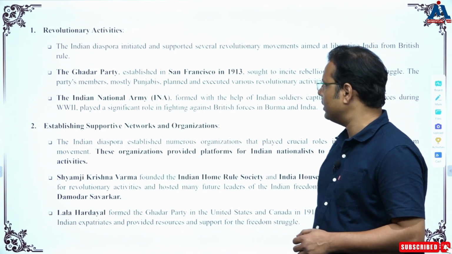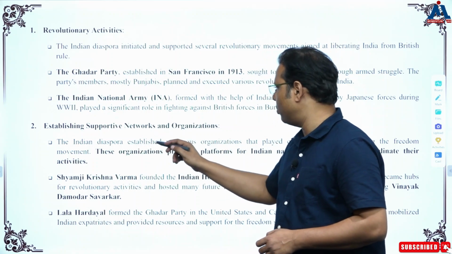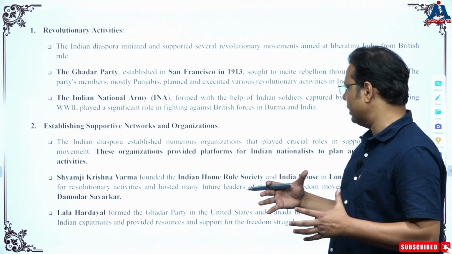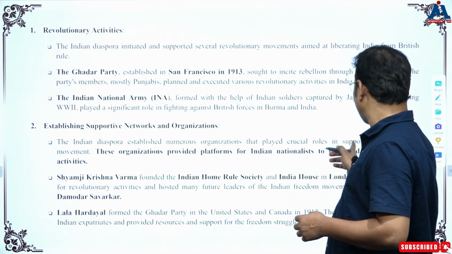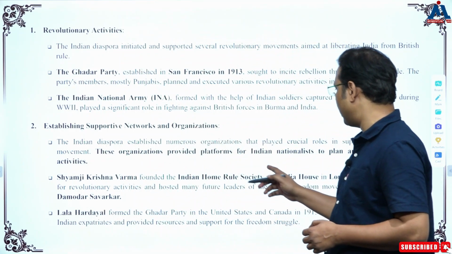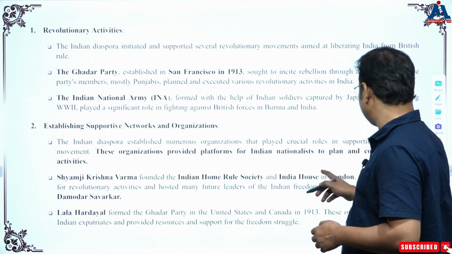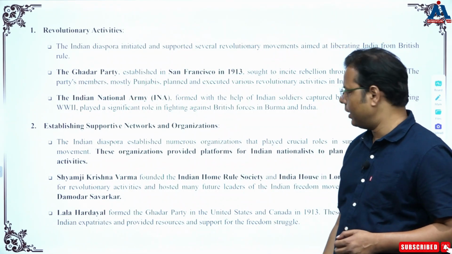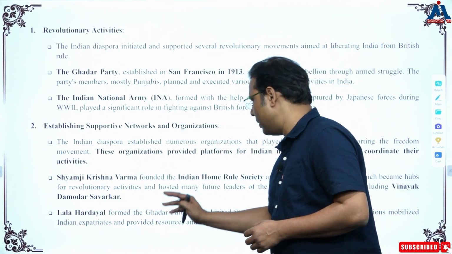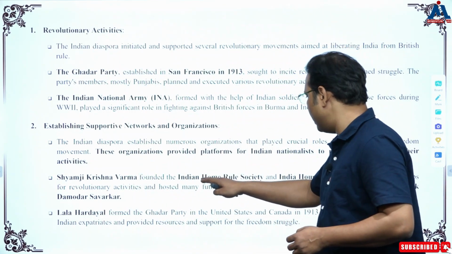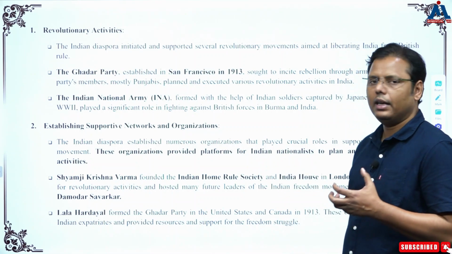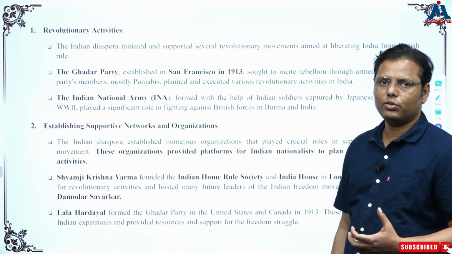The next point is establishing supportive networks and organizations. The Indian diaspora established numerous organizations that played a crucial role in supporting the freedom movement. These organizations provided platforms for Indian nationalists to plan and coordinate their activities. What are the best examples? Shyamji Krishna Varma founded the Indian Home Rule Society and India House in London, which became one of the bases for revolutionary activities.